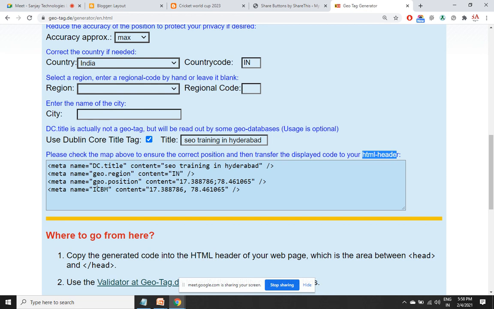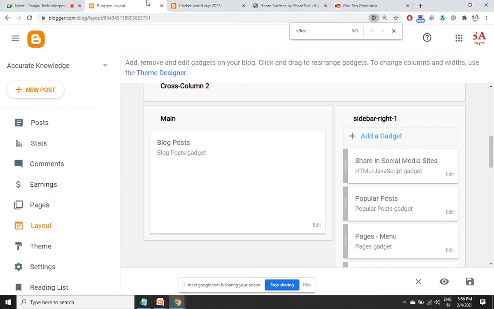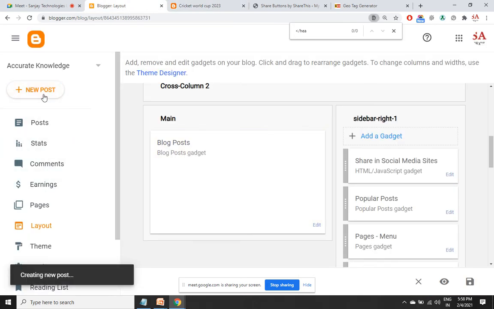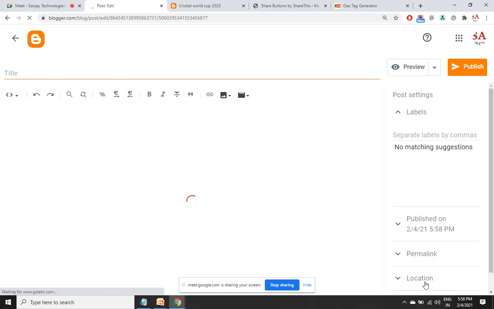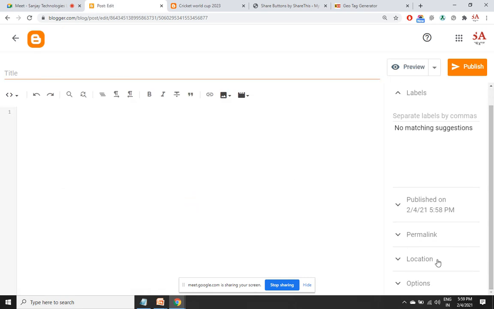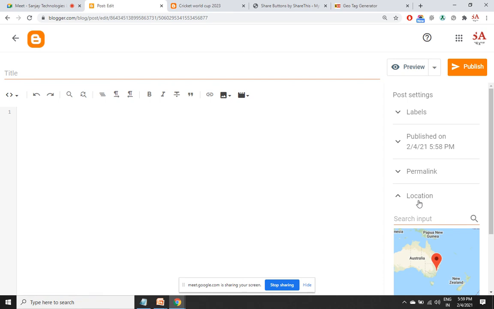But for Blogger and WordPress, what's the solution? If you are publishing a post in Blogger, you must be finding an option of location at the right side. This location is meant in case you are targeting any particular visitors. I want to target the visitors from Telangana.